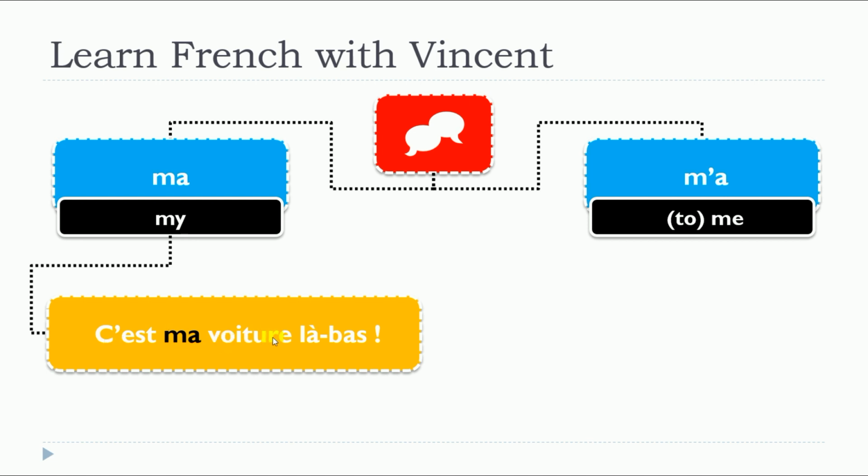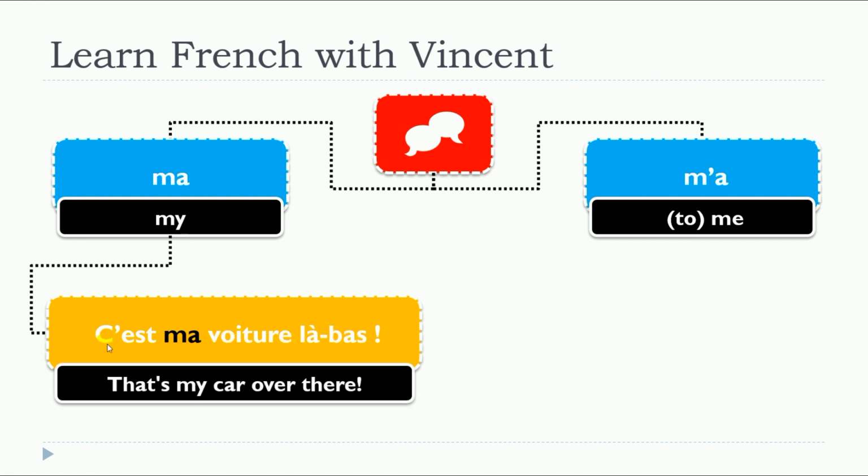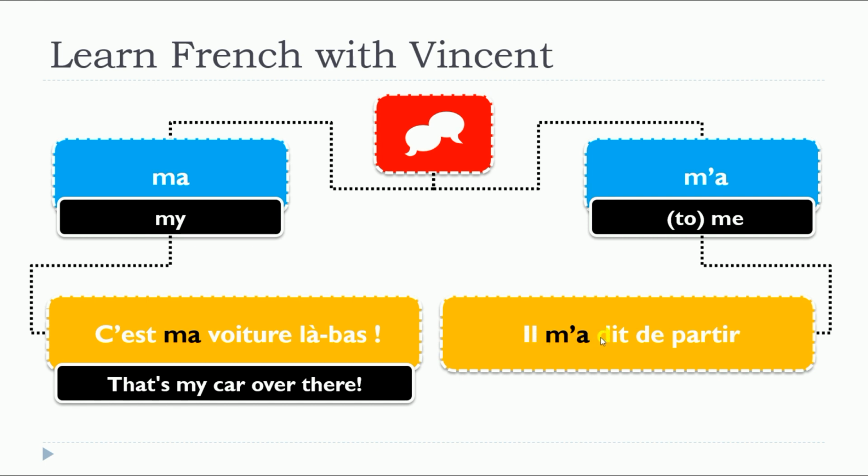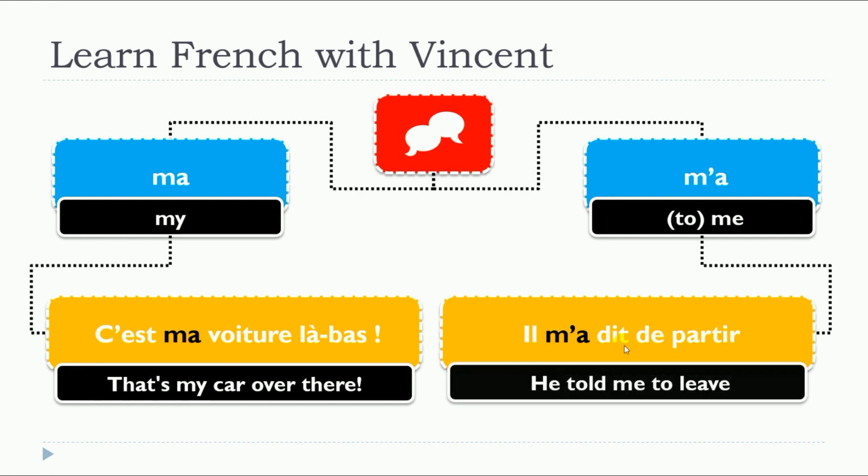C'est ma voiture là-bas. Il m'a dit de partir. So in the first situation, this is the possessive, "ma". And in the second situation, this is the verb dire in the passé composé form, "a dit".